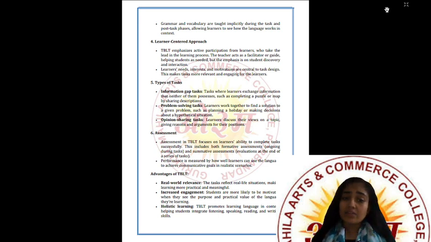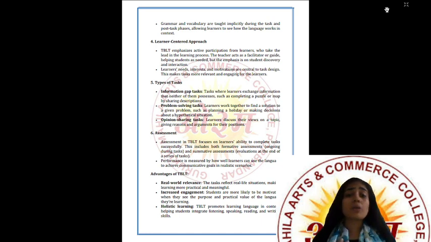The second one is problem solving task. Learners work together to find a solution to a given problem, such as planning a holiday or making a decision about a hypothetical situation, and so on. So these are some of the problem solving tasks.